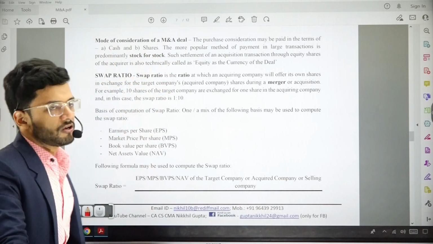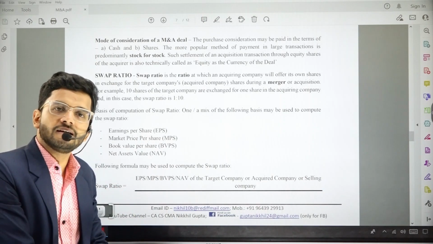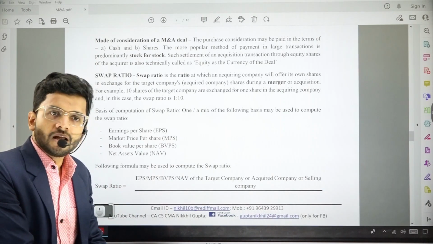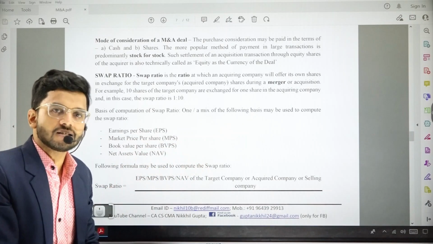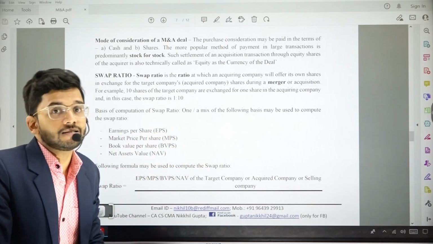A mode of consideration of M&A deal. So M&A deal happens in two modes. One is the cash mode, other one is the shares mode. Now in cash mode, cash is given as the purchase consideration. In shares mode, shares are given as the purchase consideration.